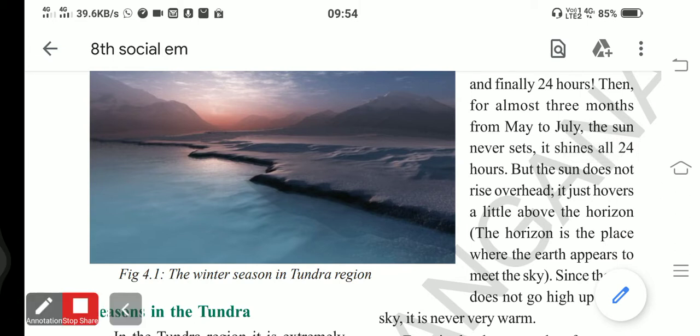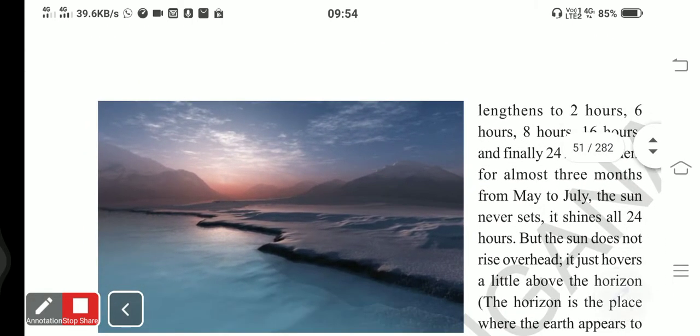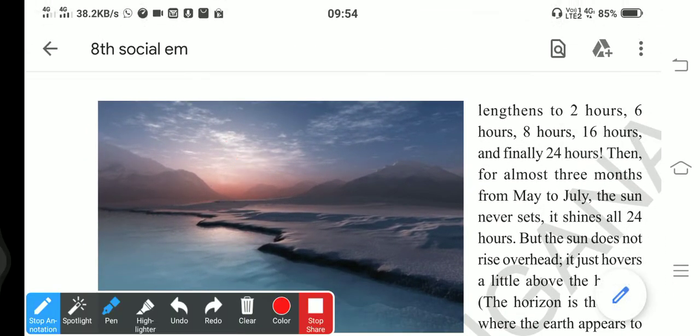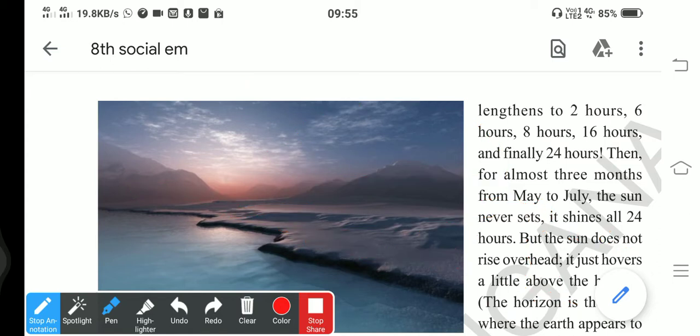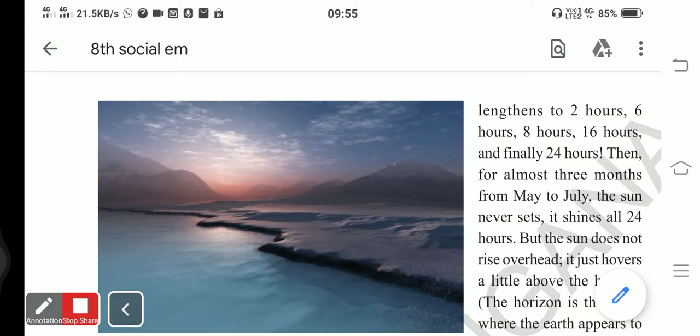In the previous class we discussed our globe. This is the equator, Tropic of Cancer, Tropic of Capricorn. On December 22nd, the sun shines over the Tropic of Capricorn here. So in the northern hemisphere there is no chance of the sun shining over the head.